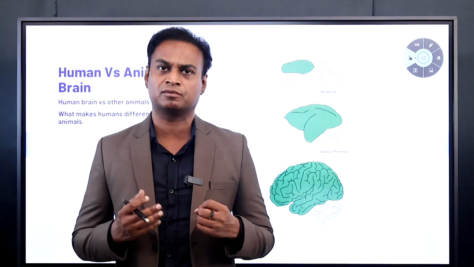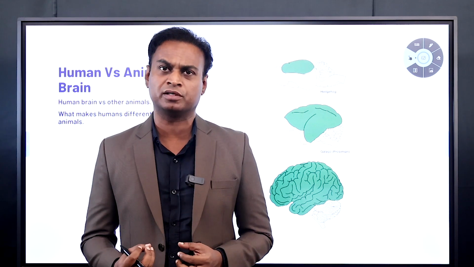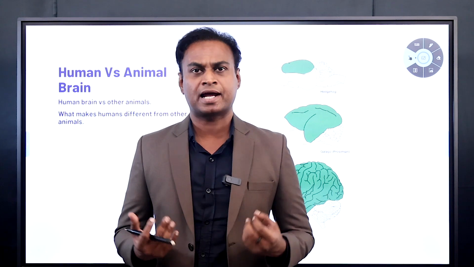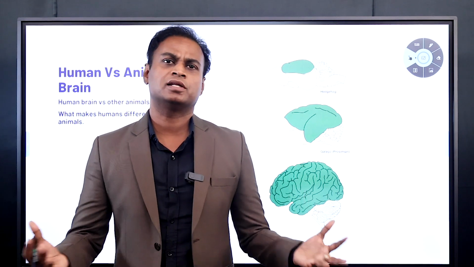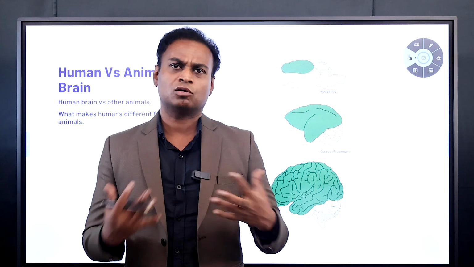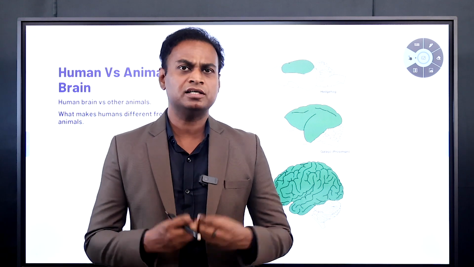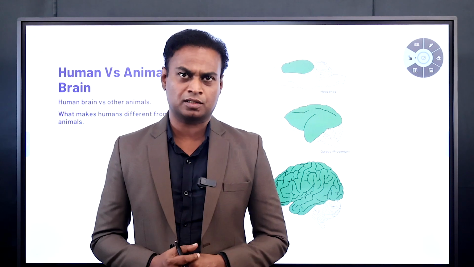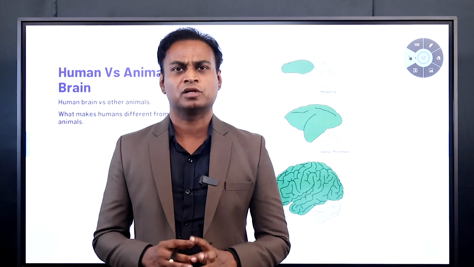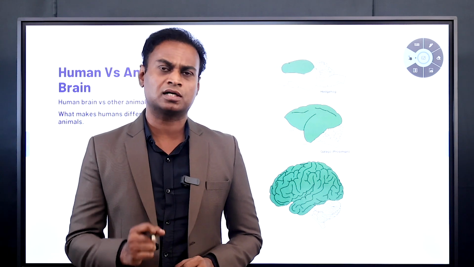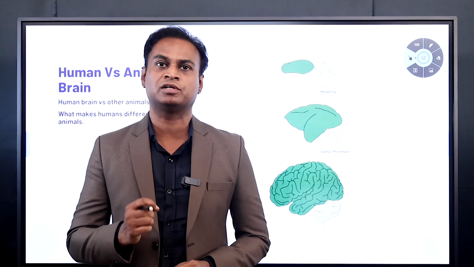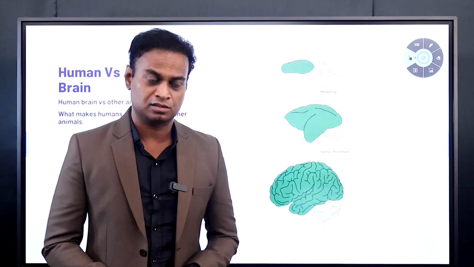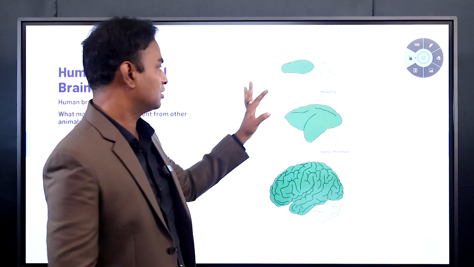If you take a rat and a human being, you have almost similar types of muscles. If you take any other animal and compare any other part, it is almost similar to a human being, but one part is drastically different between animals and human beings, which we know as the cerebral cortex.